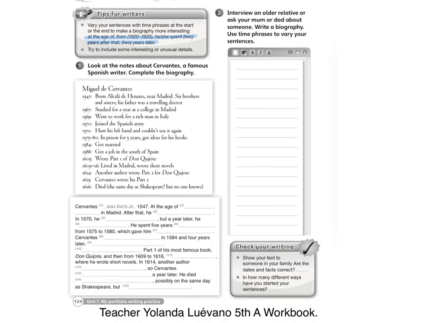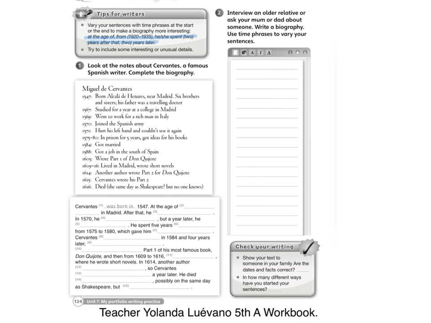Now moving on to the last exercise. You have to write a biography. That means not about you, but about someone else. It says interview an older relative or ask your mom or dad about someone. Write a biography. Use time phrases to vary your sentences.